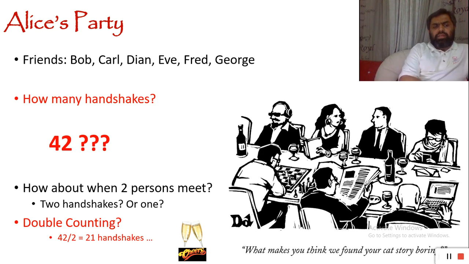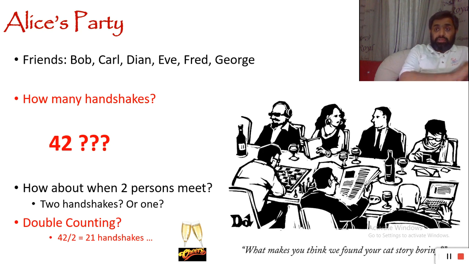And actually we can count it in a different way. If we have 7 people, the first person is going to shake hands with 6 of the people, and then the next person is going to shake hands with 5 of the people, because one handshake we have already counted, so he will have 5 new handshakes. So we have 6 plus 5, and the next person is going to shake hands with 4 new persons, so 6 plus 5 plus 4.